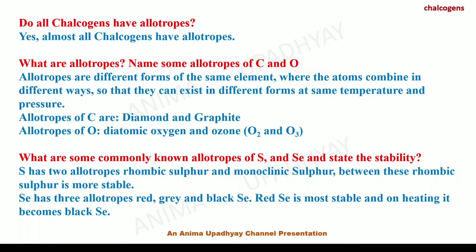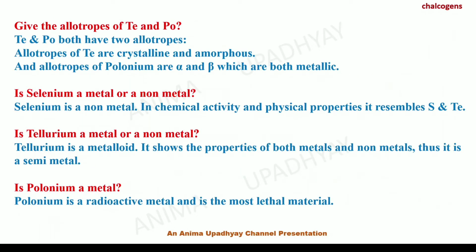Red selenium is the most stable and on heating it becomes black selenium. Give the allotropes of tellurium and polonium. Tellurium and polonium both have two allotropes each. Allotropes of tellurium are crystalline and amorphous, and allotropes of polonium are alpha and beta, which are both metallic.